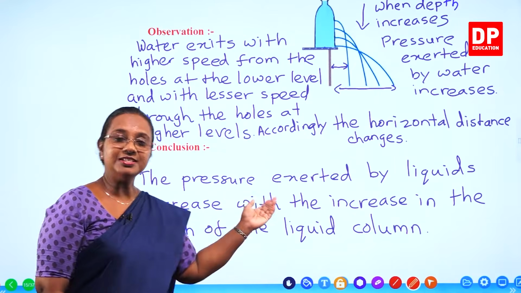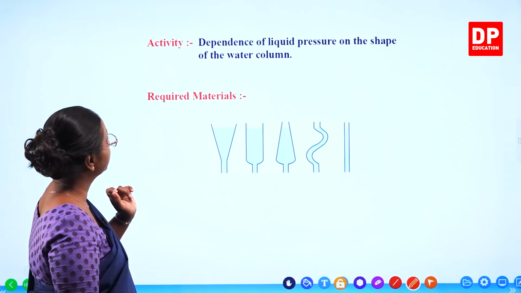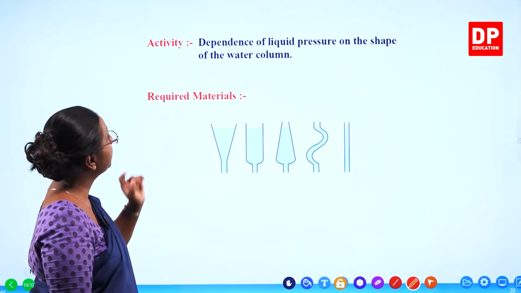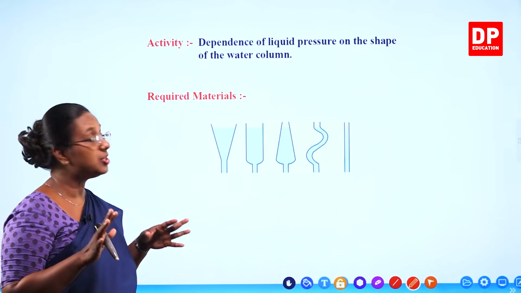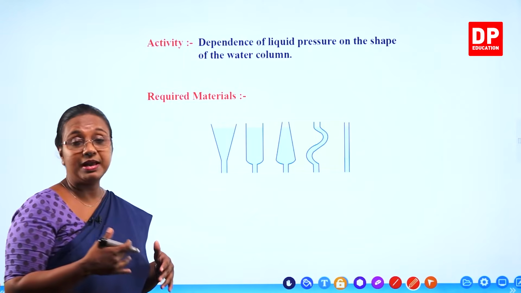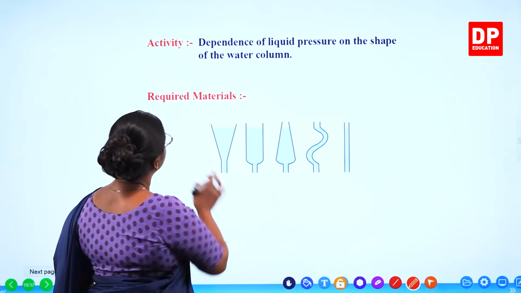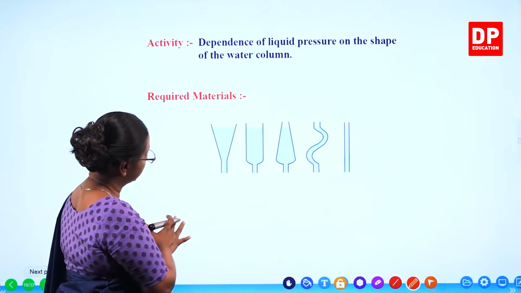So with that, students, I will move on to the next slide. As I told you, in this activity we are going to observe the dependence of liquid pressure on the shape of the water column. So we have to demonstrate and show that it doesn't depend on the shape of the liquid column or the water column. Again, the required materials. Now look at the diagram, students.